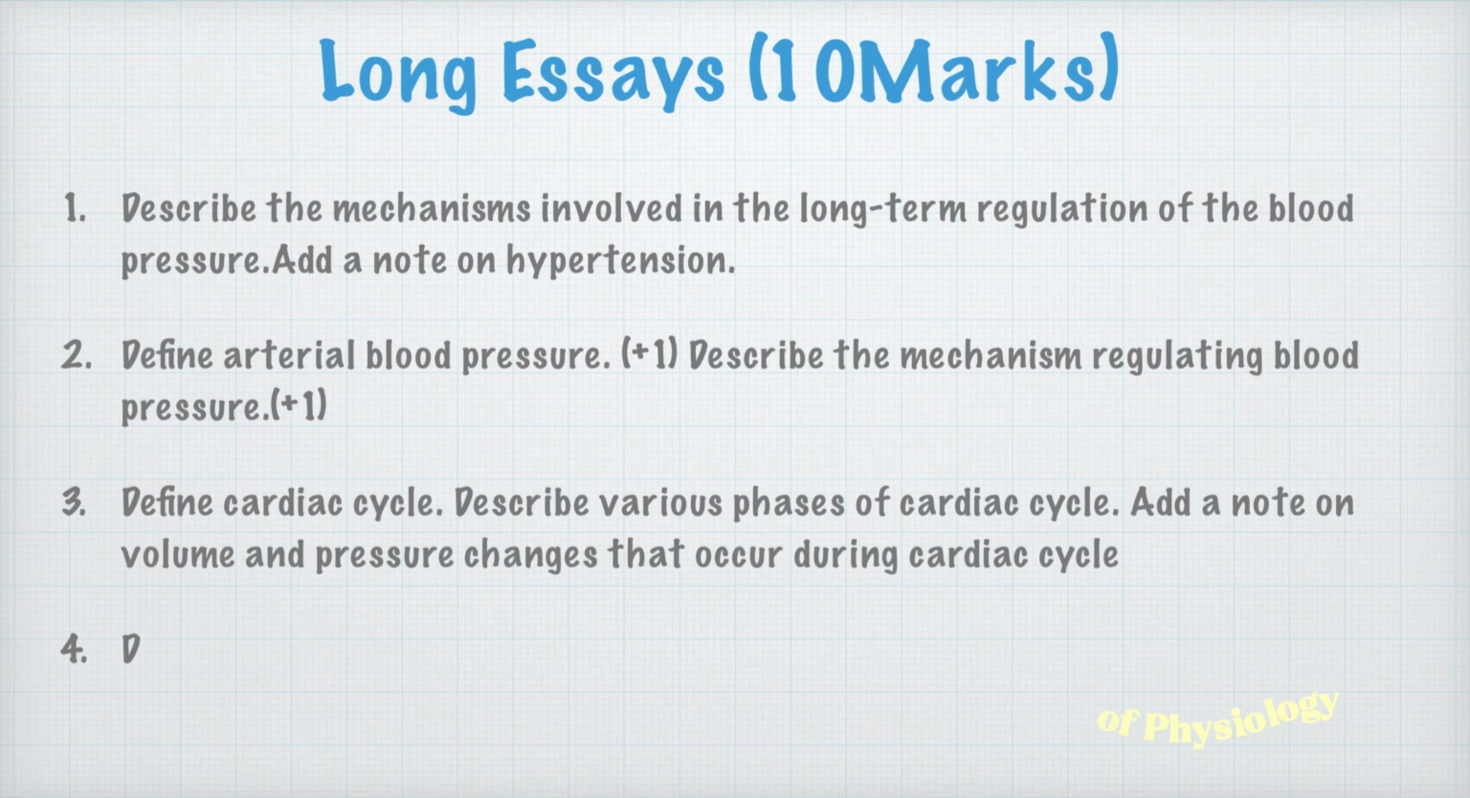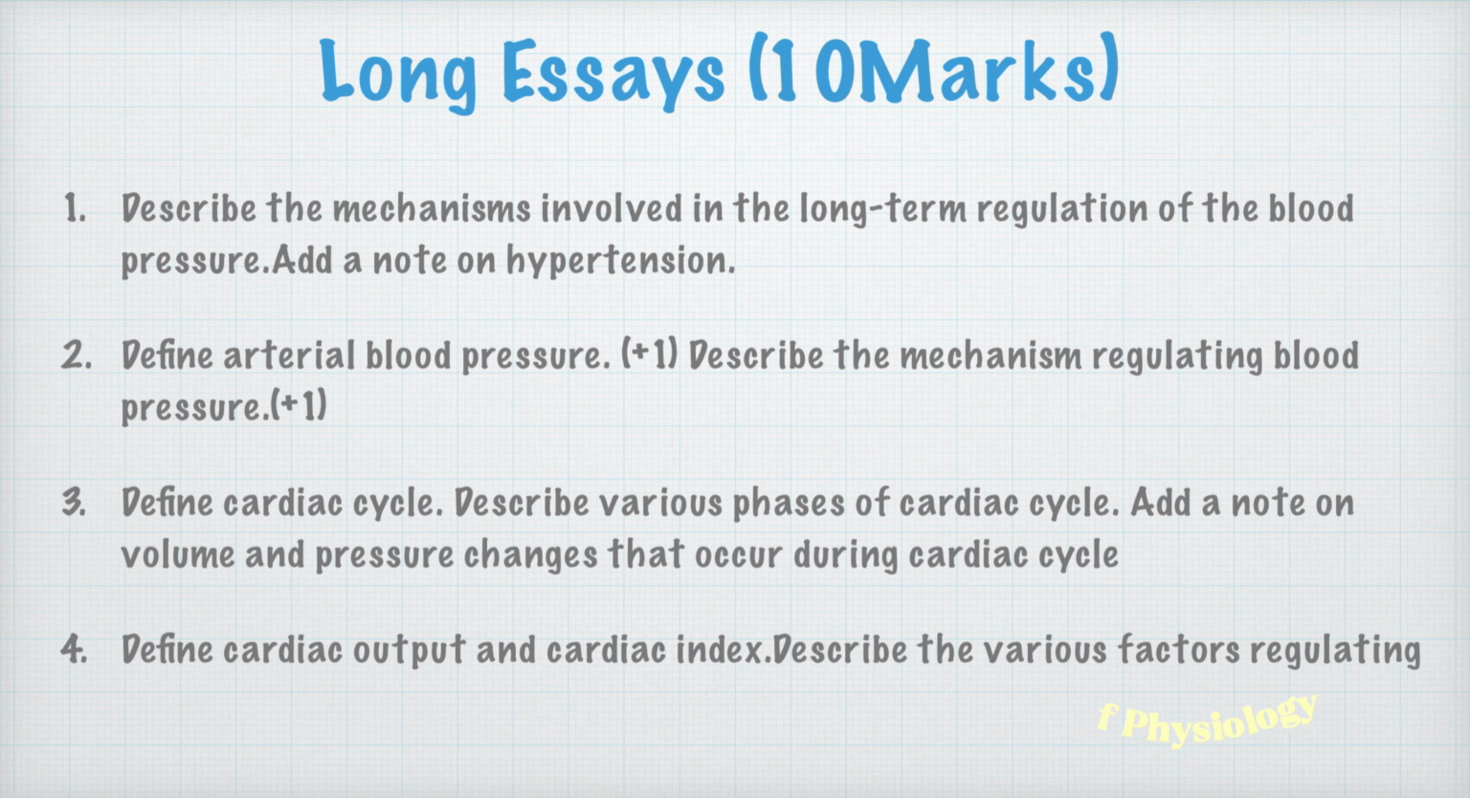They may ask Wiggers' diagram. Wiggers' diagram is nothing but the same graph. So if you get Wiggers' diagram in the question, don't get confused. That is nothing but volume and pressure changes also. They may ask pressure changes occurring in the left ventricle. That is also the same. Predominantly, pressure volume changes will be in the left ventricle. That is why we are getting questions like this.